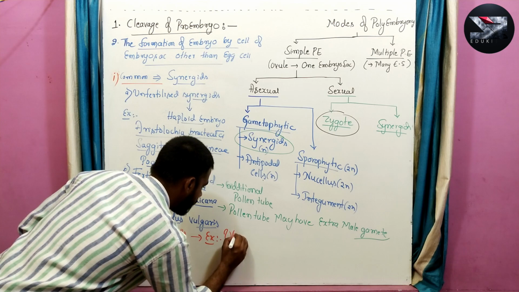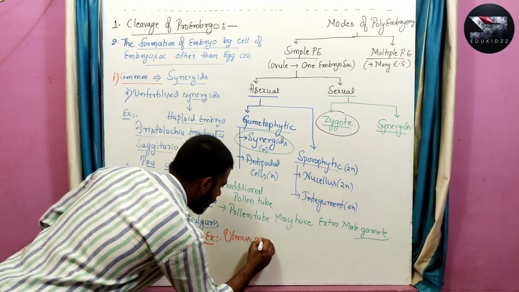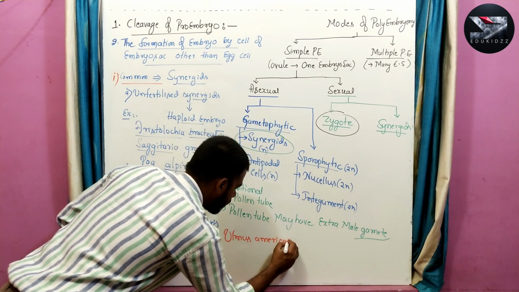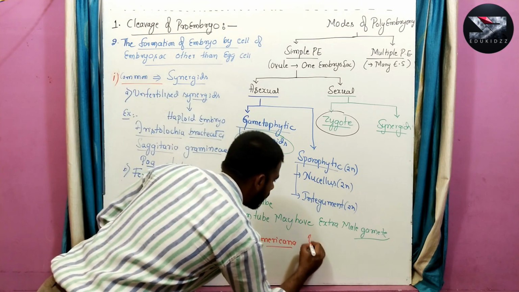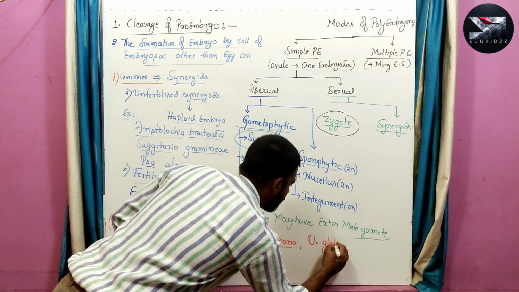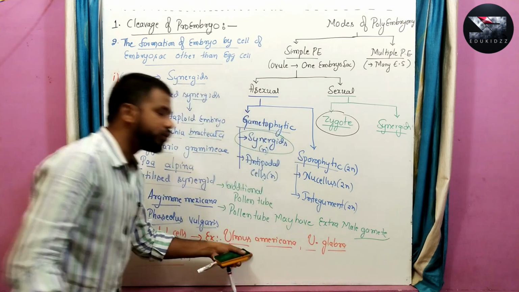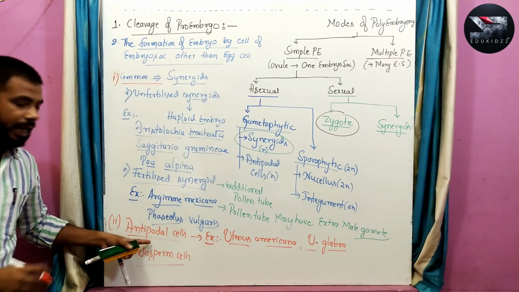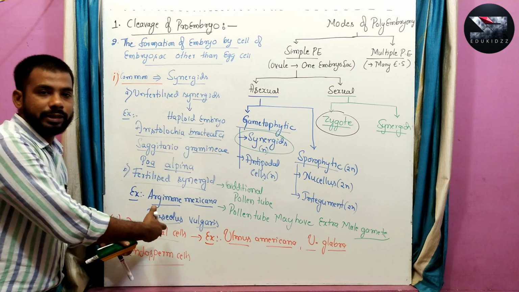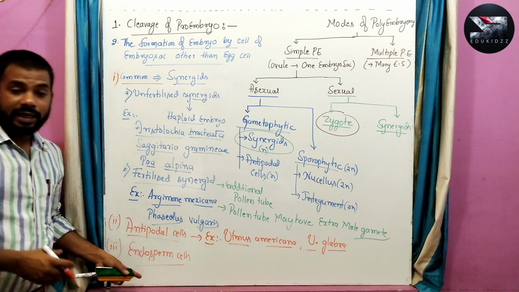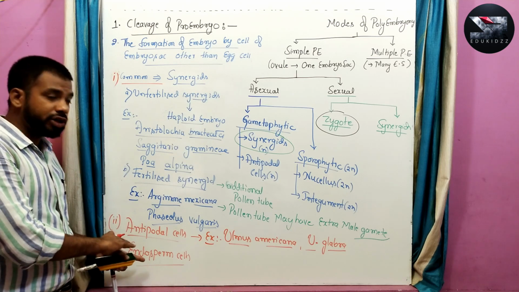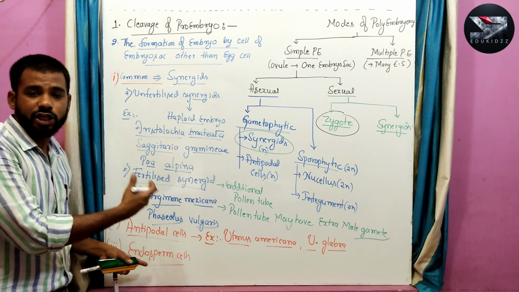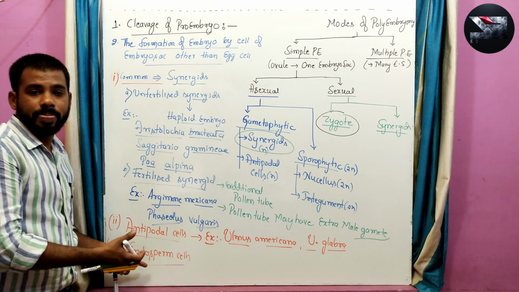Examples for this method are Ulmus americana and Ulmus glabra. In these two species, the antipodal cells give rise to the plural embryo, whereas the endosperm cell is very rare. The endosperm cell can also give rise to an additional or extra embryo.